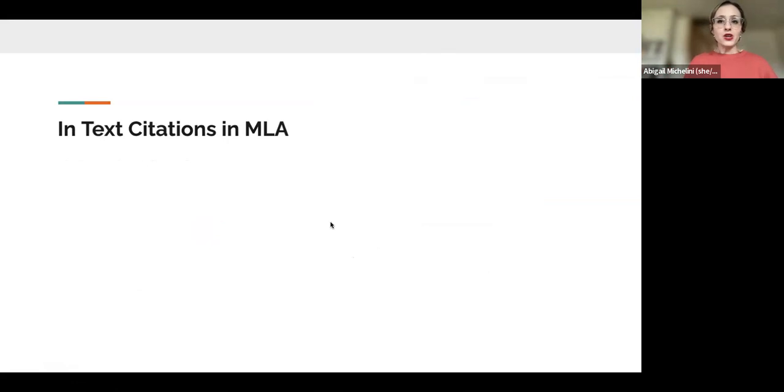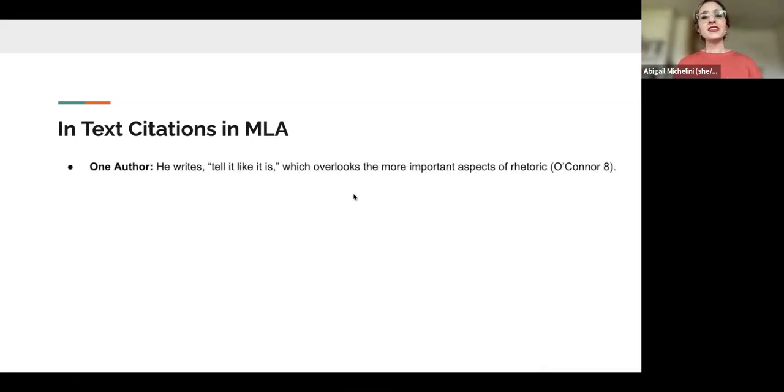All right, so now that you have your two works cited citations, you might be wondering, well, how do I cite these in text in MLA? They're not that different from the way that you've been doing it so far in this class. In fact, it's the same. It's the author's last name and the page number, okay? So remember, you want to integrate your quotes like this. So with one author, it would say, he writes, tell it like it is, which overlooks the more important aspects of rhetoric. And this is from O'Connor, page 8.